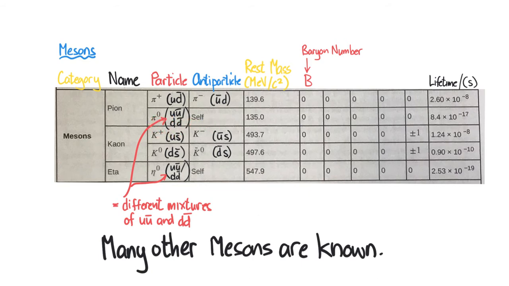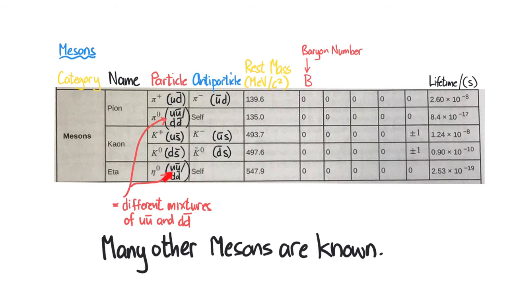And what's interesting here, together with the eta 0, is that they are made up of different mixtures of the up, anti-up, and down, anti-down, and depending upon the nature of the mixture determines whether it is a pion or an eta meson. Now, remember, these mixtures are not a classical mixture. This is to do with quantum mechanics, and quantum mechanics by its very nature is strange. And so we talk about superpositioning of states in quantum mechanics.